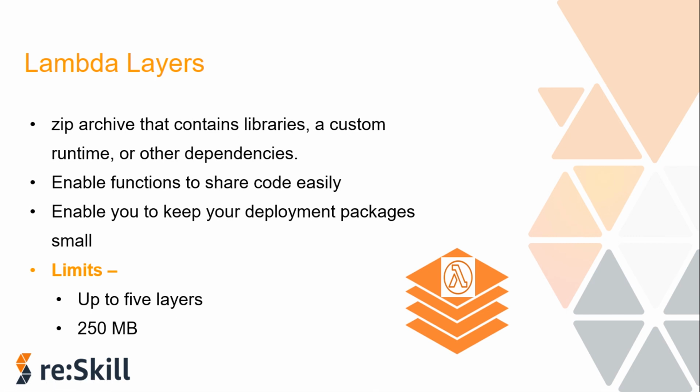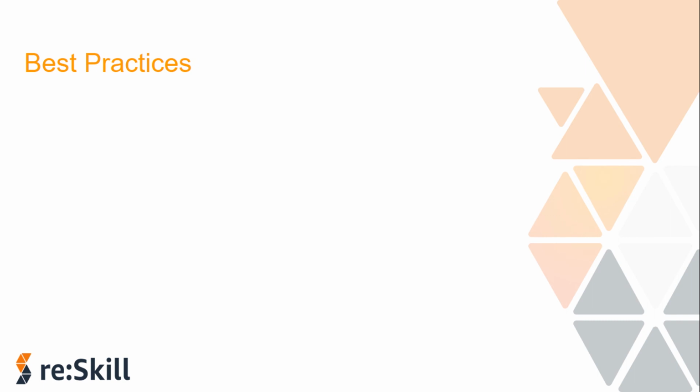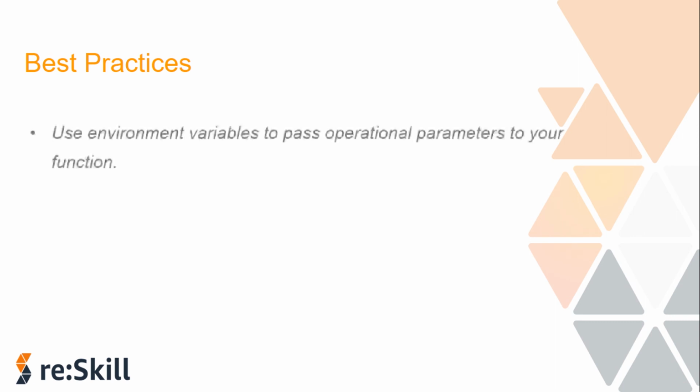Now let's wrap up this session by discussing a few best practices that can be followed while working with AWS Lambda. You can use environment variables to pass operational parameters to your function. For example, if you are writing to an S3 bucket, instead of hard coding the bucket name, you can configure the bucket name as an environment variable. Same goes for database endpoints as well. And avoid using recursive code in your Lambda function, wherein the function automatically calls itself until some arbitrary criteria is met. This could lead to an unintended volume of function invocations and escalated cost as well.